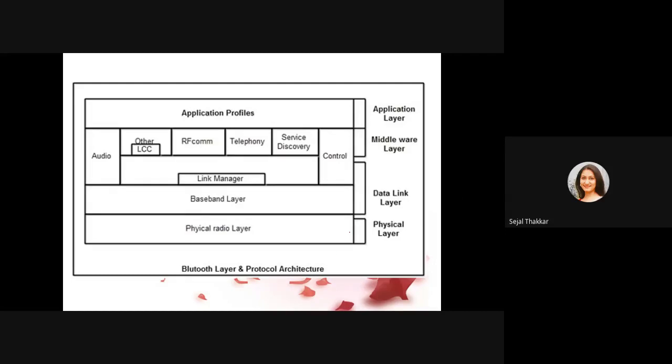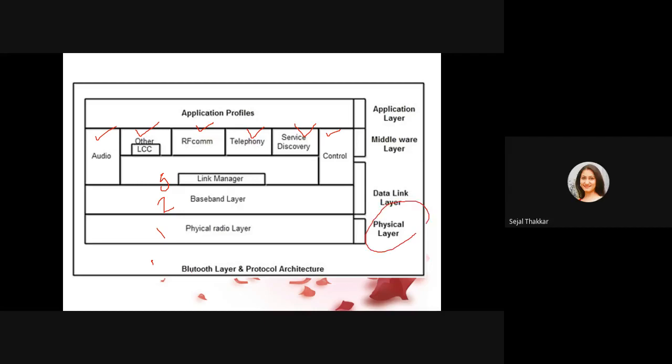See here, it is having various layers, like we can say OSI model or TCP/IP model. The first layer is, we can say, physical layer. Second layer is baseband layer. Third layer is link manager. Fourth layer consists of service discovery, telephony, RF communication, LCC, audio control application. So these are the various layers.